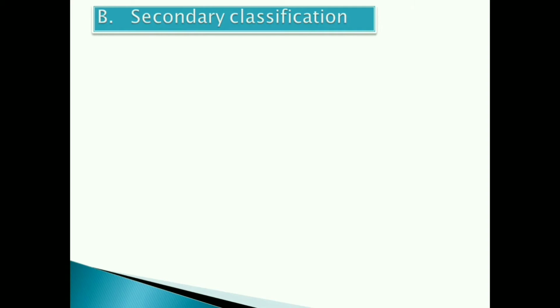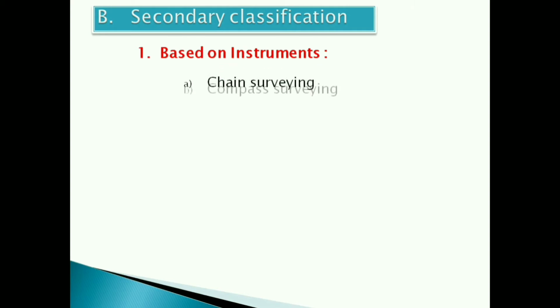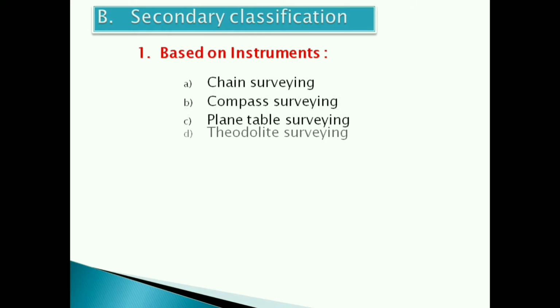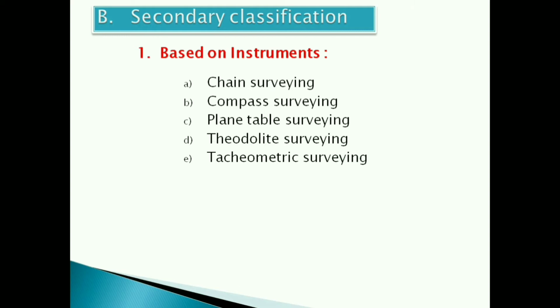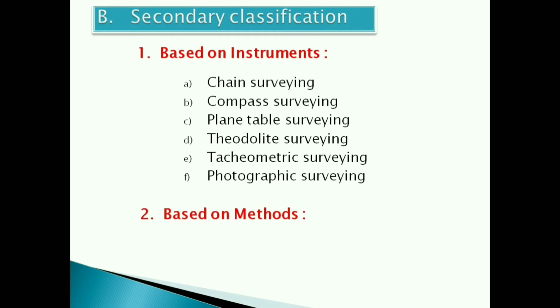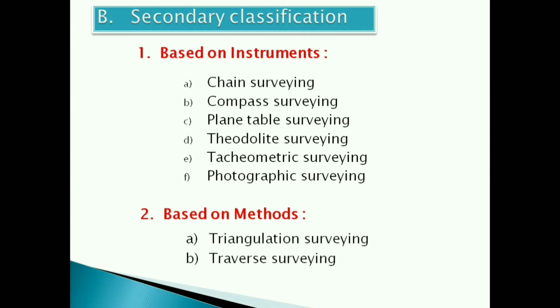Secondary classification. Based on instrument, survey may be classified as 6 types. First is chain surveying, compass surveying, plane table surveying, theodolite surveying, tachometric surveying, and last photographic surveying. Next, based on methods, this is 2 types: triangulation surveying and traverse surveying.